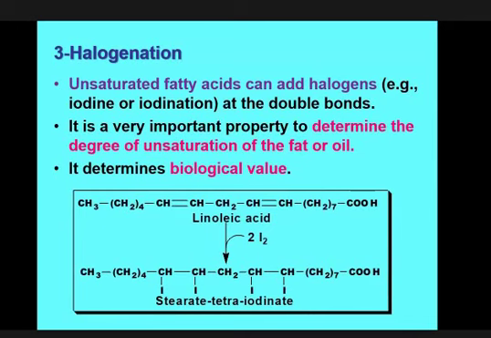So this is the process by which iodine is incorporated at the double bond. You observe over here, this is linoleic acid. It contains 2 double bonds, one at carbons 9 and 10, another at 12 and 13. When iodine is added here, the double bond is converted into a single bond, and 2 iodine atoms are accepted at this double bond, and another 2 iodine atoms at the other double bond.